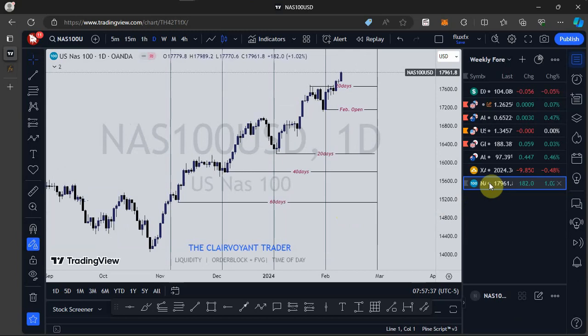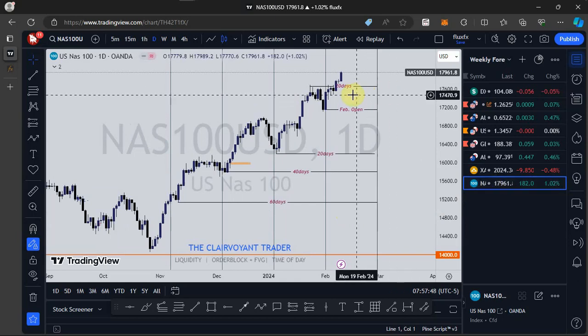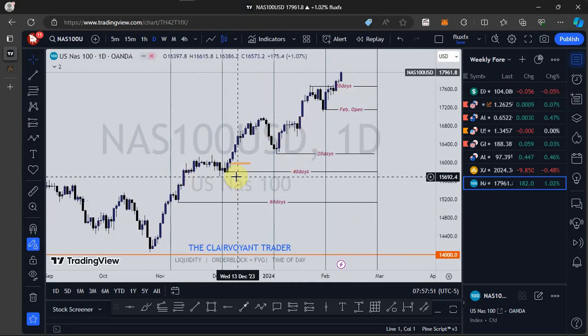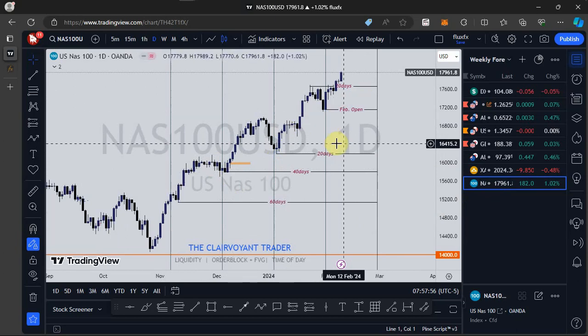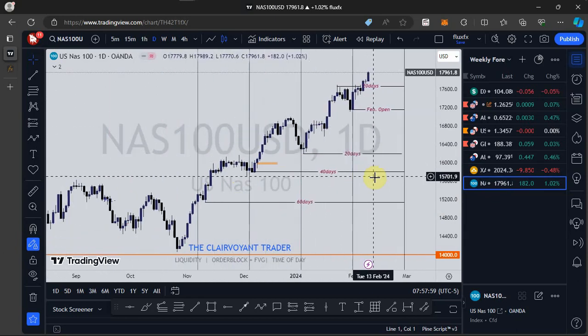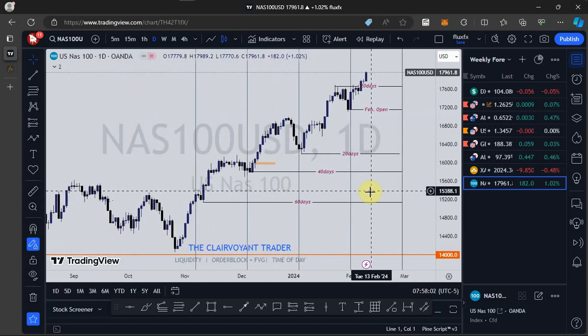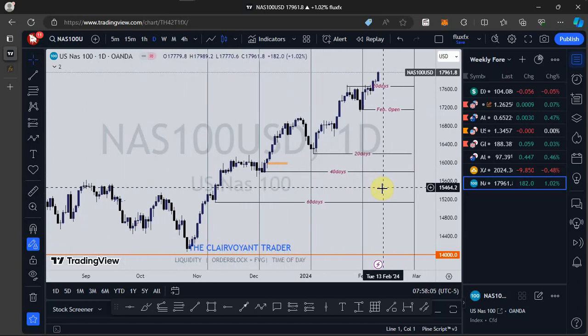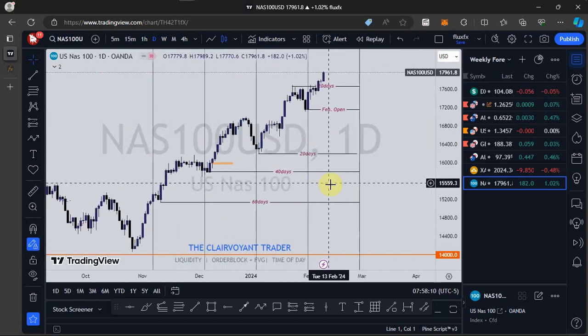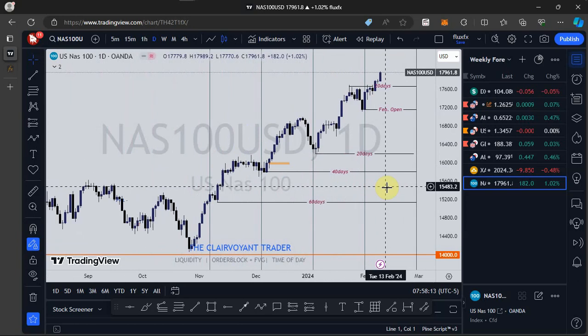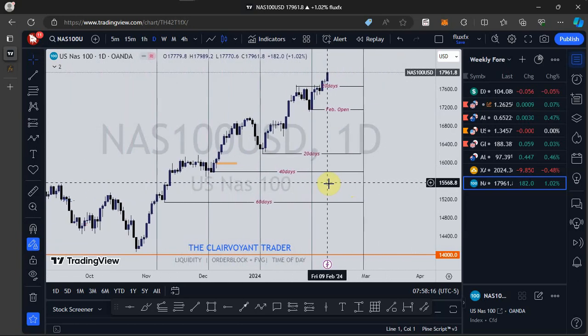So NASDAQ is still pushing to the upside, and at the moment we haven't seen any sign of a reversal, because price is respecting previous lows and breaking previous highs. So for now I can't really talk much about NASDAQ, because the dollar index is giving me bearish signals, and if the dollar index gives bullish signals, under normal circumstances we should see an inverse reaction on stock indexes.